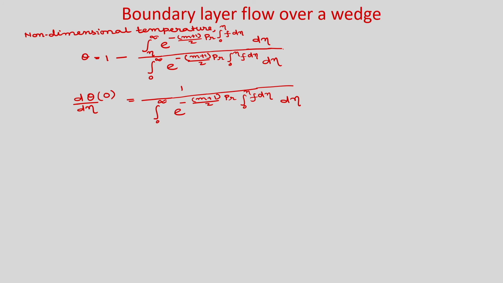Okay. So, once you know f from the velocity distribution, you will be able to find d theta by d eta, and using some numerical technique you can find the value.